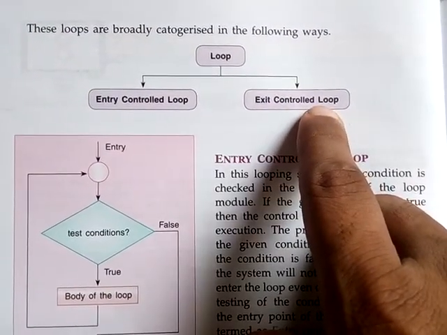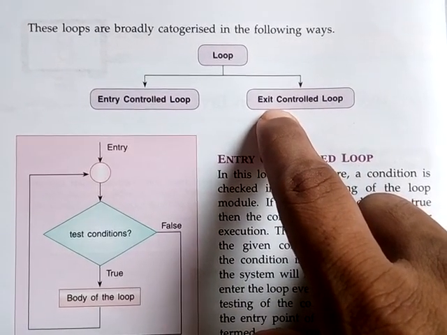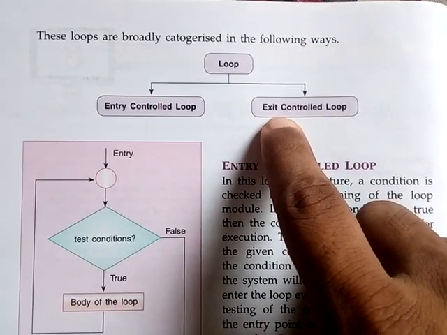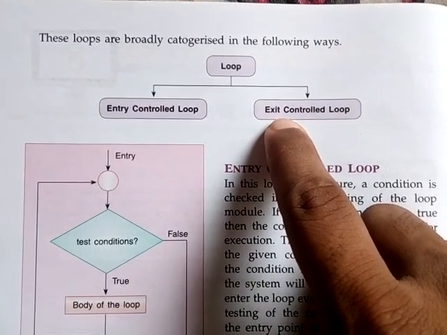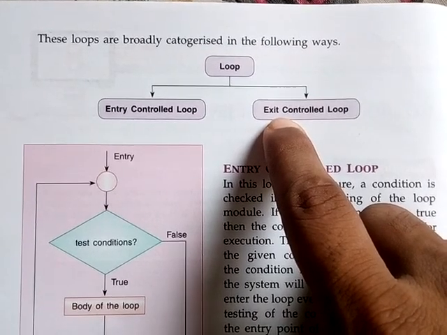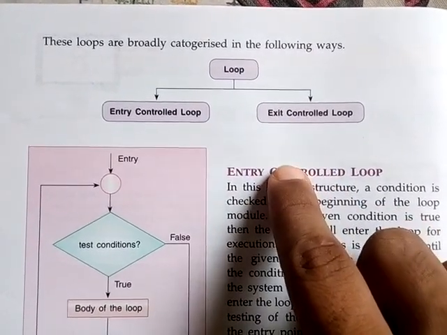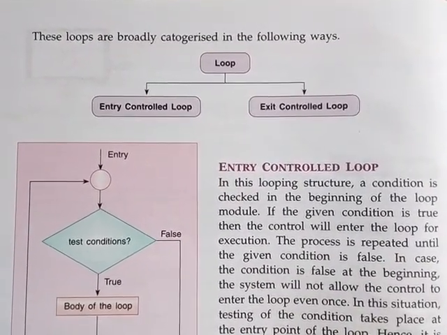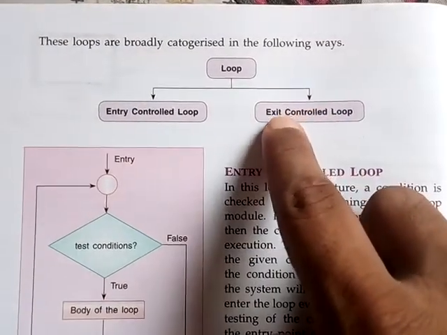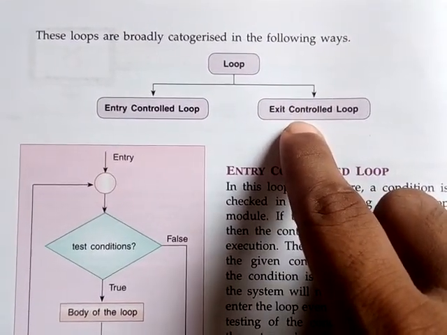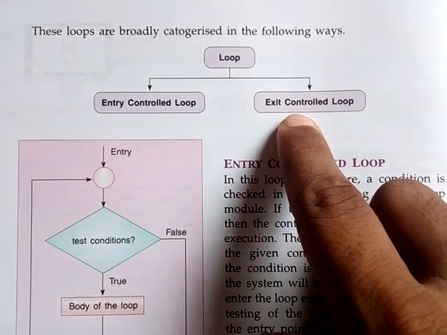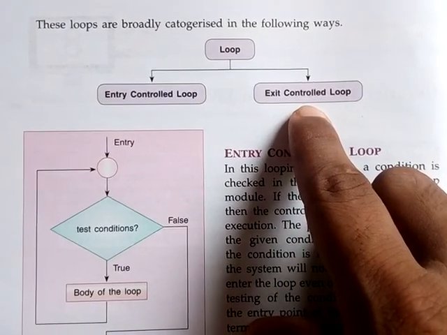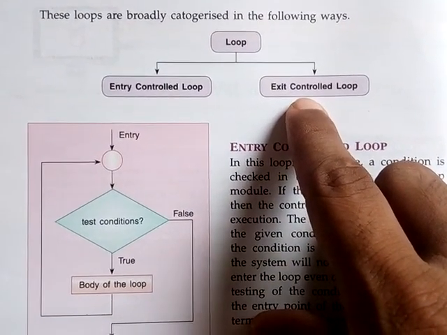And another one is exit control loop. Sir, what is the meaning of exit control loop? Suppose one of you has come to my house, you have rung the bell, ting tong. Then I have opened the door, I did not tell you anything, and you have entered my house. Then you have made a round of my house. Then when you are going out, I check and say, no, you are not a perfect person, you are not allowed to enter again, go. But you can say, sir, at least one time I have entered your house, isn't it?